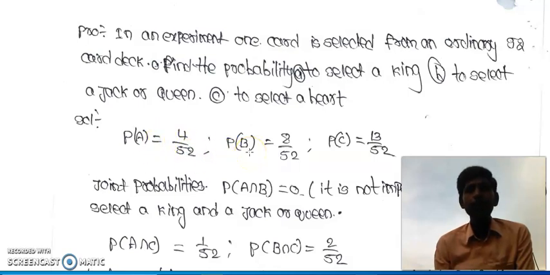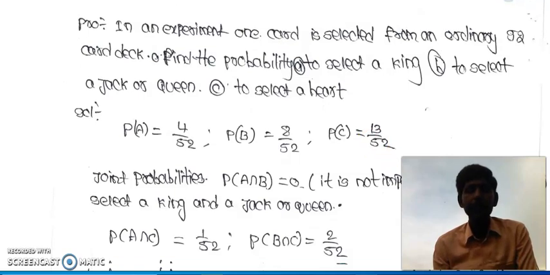Second problem: what is the probability of selecting a jack or queen? Or means both. So how many jacks are there? 4. How many queens are there? 4. Are there any intersection points? 0. So P of B equal to 8 by 52. P of C: how many heart cards are there from a pack of 52 cards? 13 heart cards will be there from a pack of 52 cards.